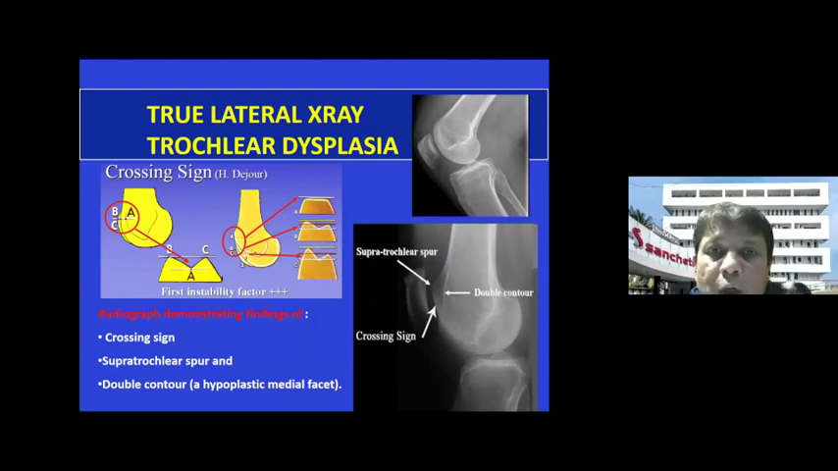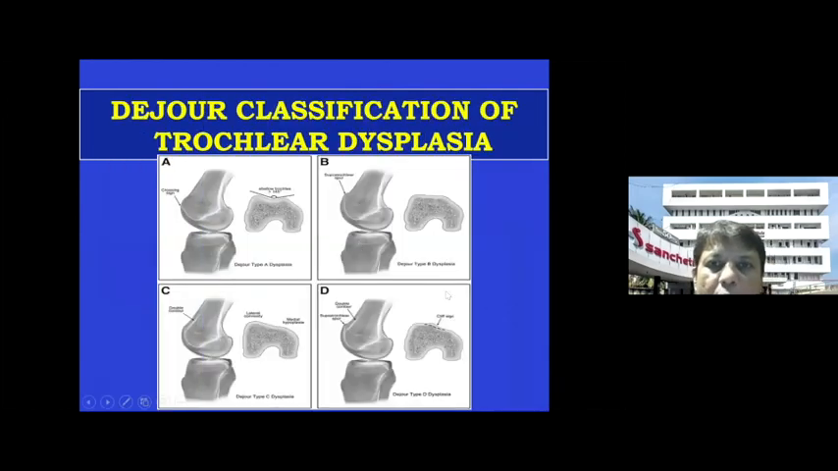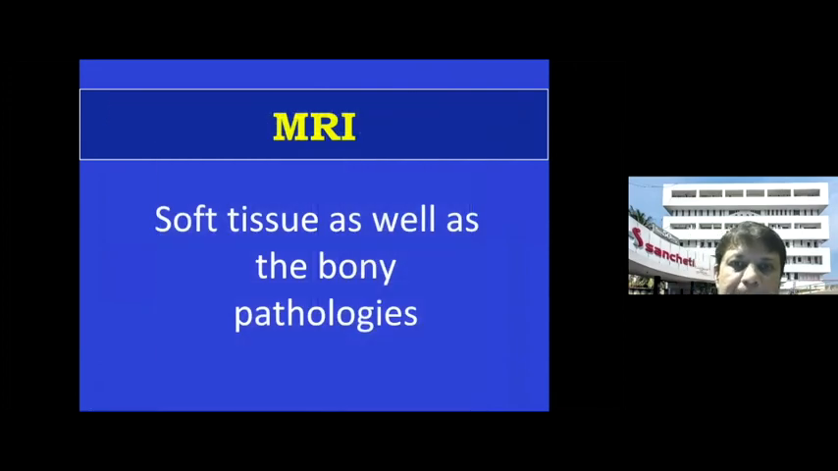Another important diagnosis you can make on a true lateral X-ray is the trochlear dysplasia, which has been very nicely described by Dejour. There are 4 Dejour signs. You can see the crossing sign, the supratrochlear spur, and you can find out if the trochlear notch is dysplastic by the supratrochlear spur or the crossing sign. And for this, you need a true lateral X-ray. Your technician has to be trained for a true lateral X-ray. And this is how the Dejour classification is. You can get type A, type B, type C, or type D.